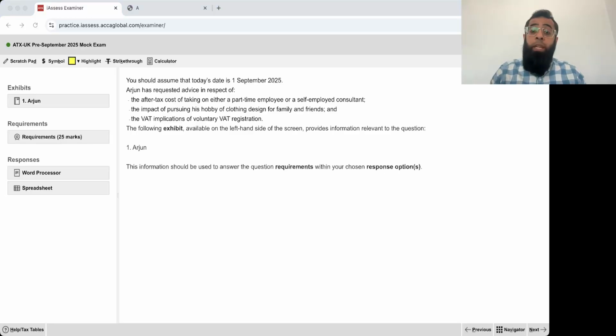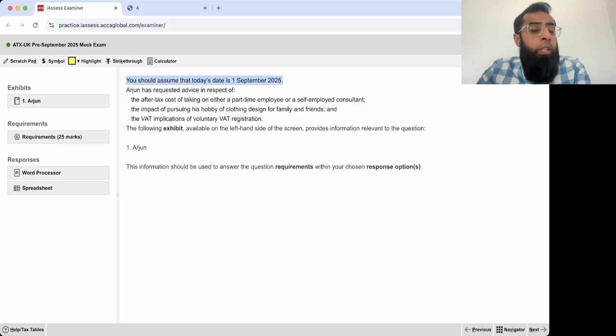Our approach will remain the same. We'll first read this introduction. We'll look at these exhibits, the requirement tab. We'll be discussing the points which we have to include in our answer, and then at last, we'll actually type the whole answer during this class only so that you can have an idea of how exactly you attempt your paper. Okay, so it will be a detailed session. Your patience and concentration throughout will be very important.